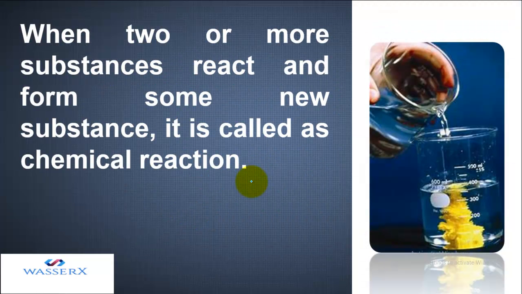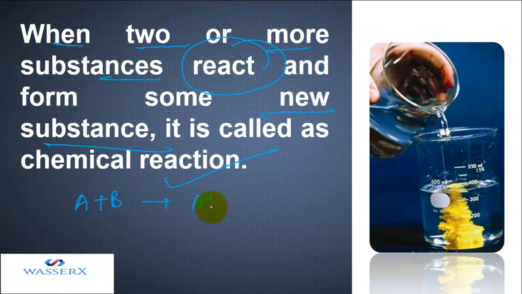So we can define the chemical reaction now. A chemical reaction is a process in which two or more substances react, and due to their reaction, some new substances are formed. So it is a process in which you add substances and you get a new substance. It's not only that A and B react to form AB.